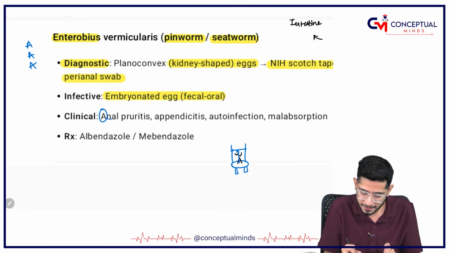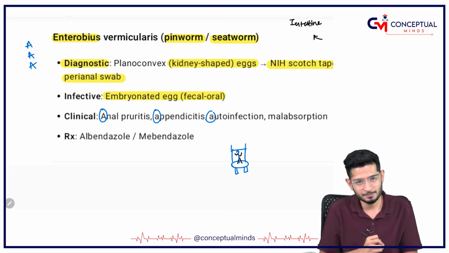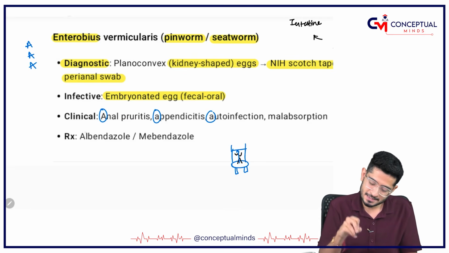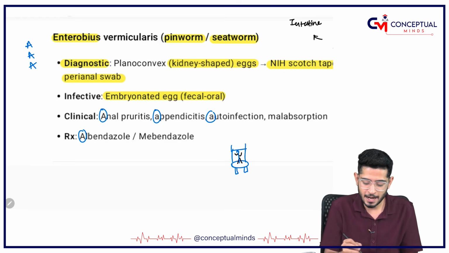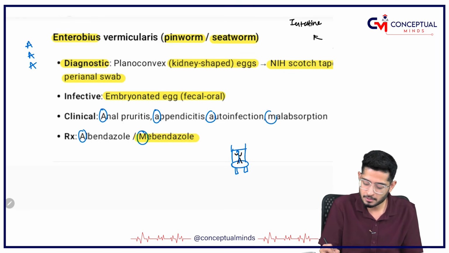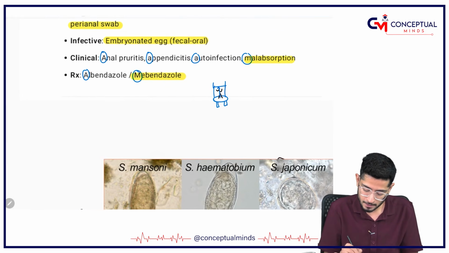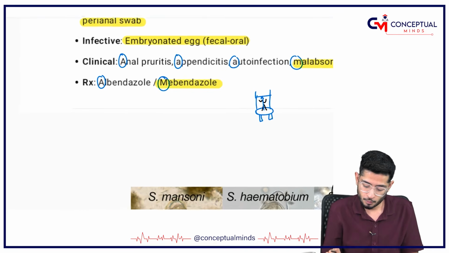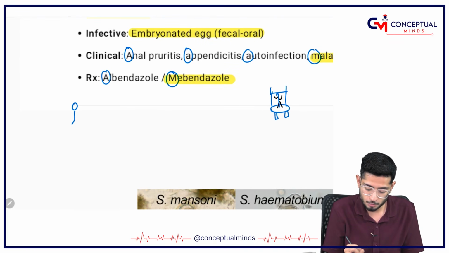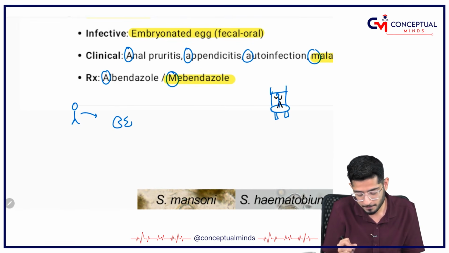So anal pruritus, appendicitis, auto-infection. Similarly, the drug is albendazole and mebendazole, and from this M of mebendazole you can remember malabsorption also. Don't worry, I am going to make the life cycle for you. So what is going to happen? The human is going to release the eggs, which are kidney shaped.